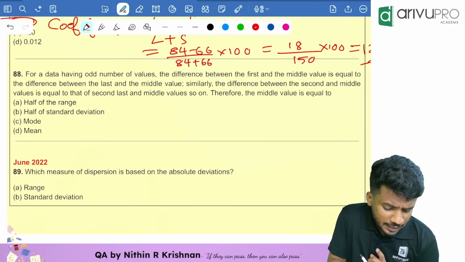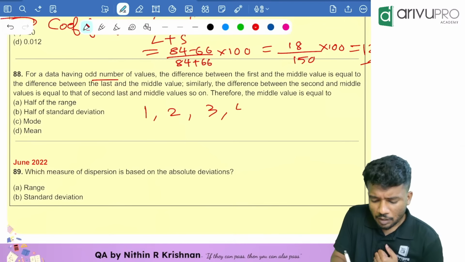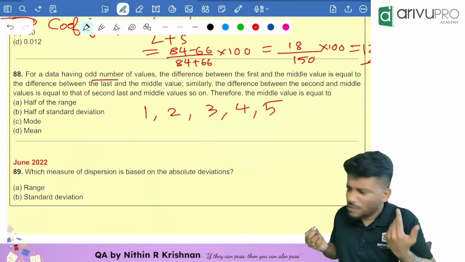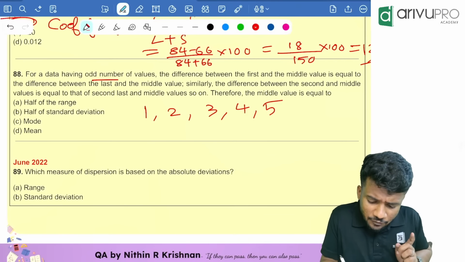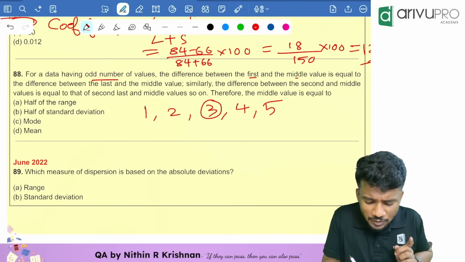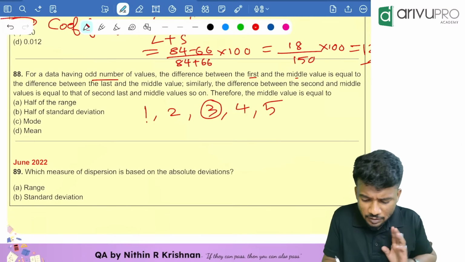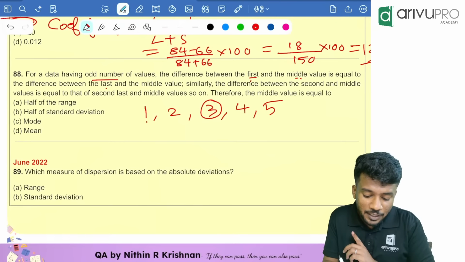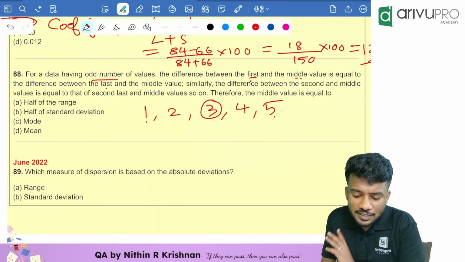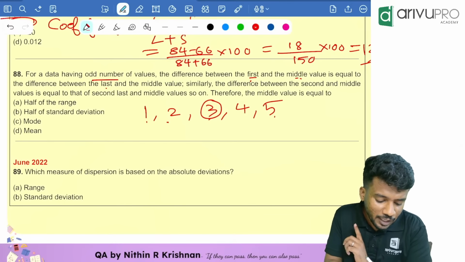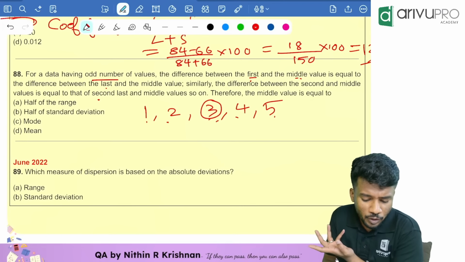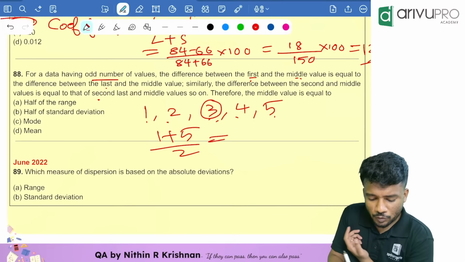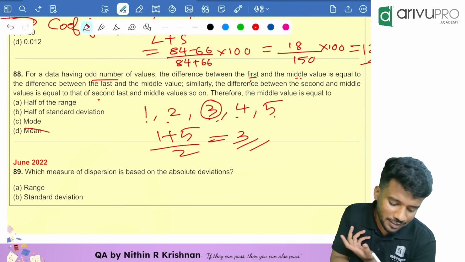Odd numbers are there. For example, randomly I am taking 1, 2, 3, 4, 5. Let it be like this. Then what are they telling? The difference between first and middle value. First and middle value is what? 1 and 3. The difference between the first and middle value is equal to the difference between the last and middle value. Similarly, the difference between the second and middle value is equal to that of second last and middle value, that is equal to 1. Therefore, the middle value is equal to what? Middle value is nothing but 1 plus 5 divided by 2, which is equal to 3. That is nothing but our mean.